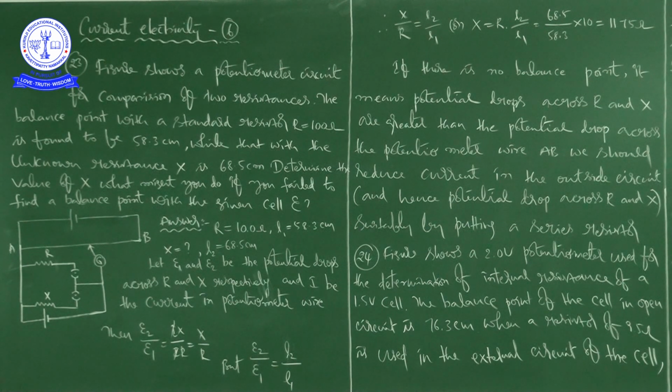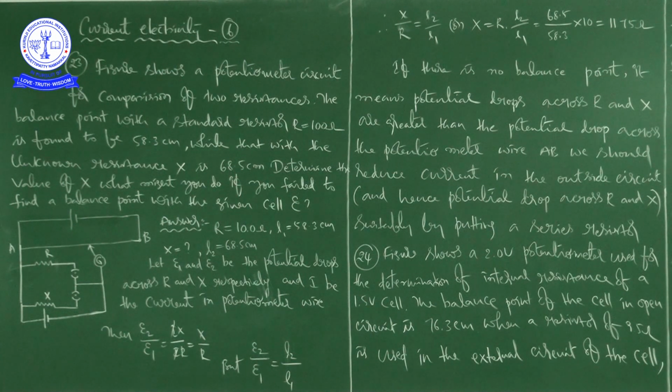Okay, right. So in this problem they have given one circuit, that is the potentiometer circuit. There are two cells, two resistors and two plug keys, a galvanometer and the potentiometer wire. This circuit is for comparison of two resistances, that is R and X. They have given the balance point with a standard resistor R equal to 100 ohms as 58.3 centimeters, while that with the unknown resistance X is 68.5 centimeters.